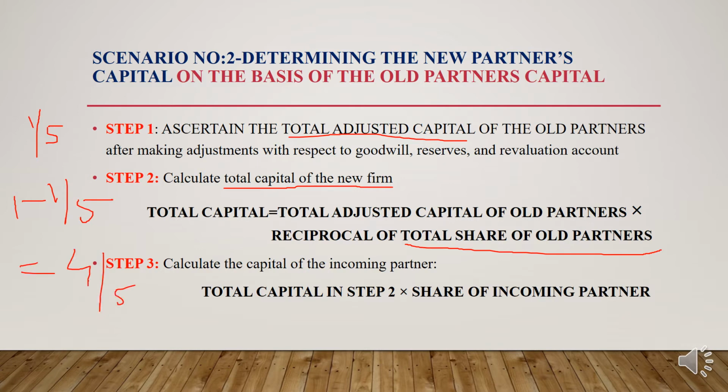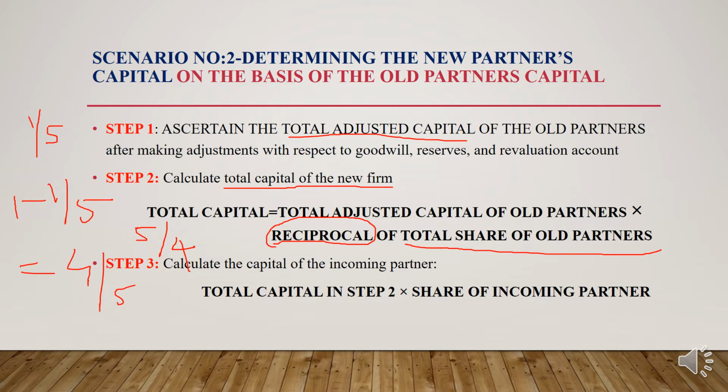So this is the total share of old partners. And the reciprocal of the total share means just the opposite of 4 by 5, which will be 5 by 4.